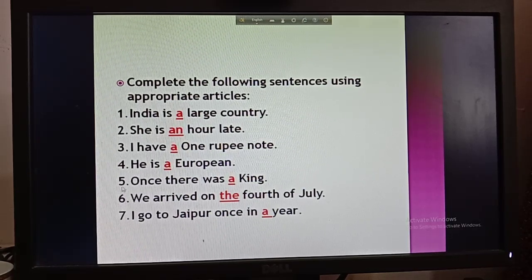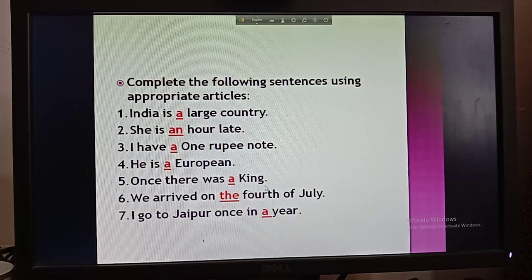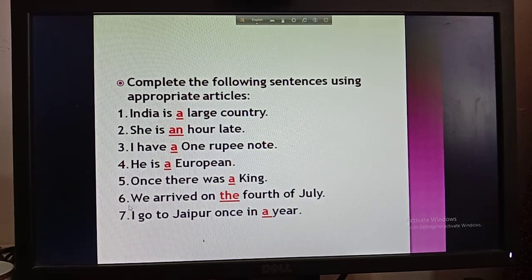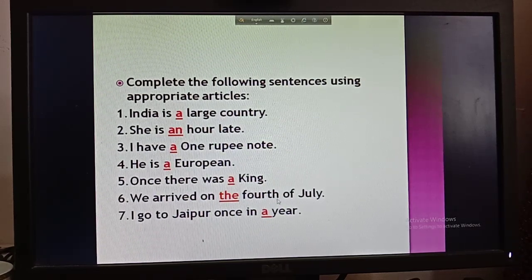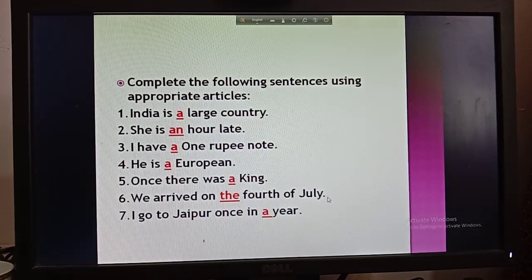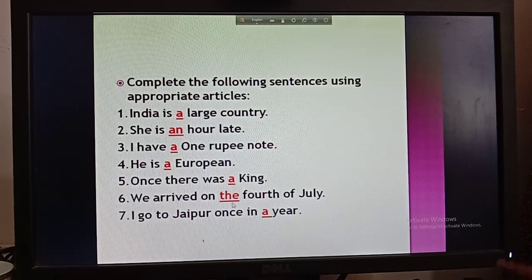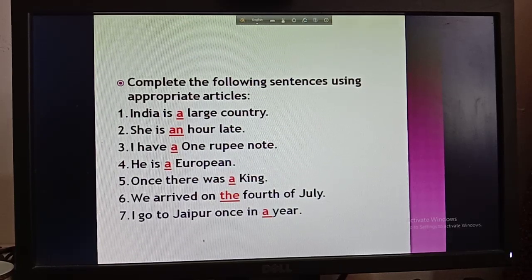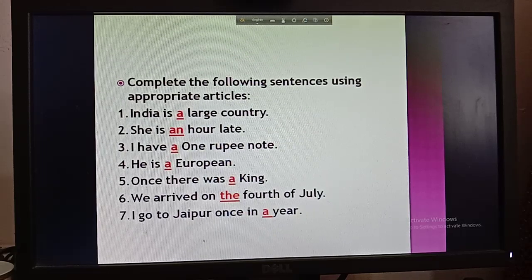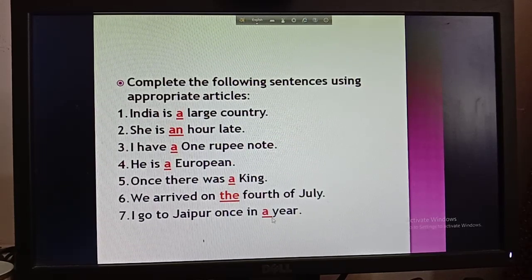Okay, then number 5, once there was a king. So king starts with the consonant sound K. That's why I have used here a. Then number 6, we arrived on the 4th of July. So boys, 4th of July indicates a particular day. That's why you have to use here the. Okay, so we use the before a particular thing or something that we are going to use for the second time. Okay, then I go to Jaipur once in a year.